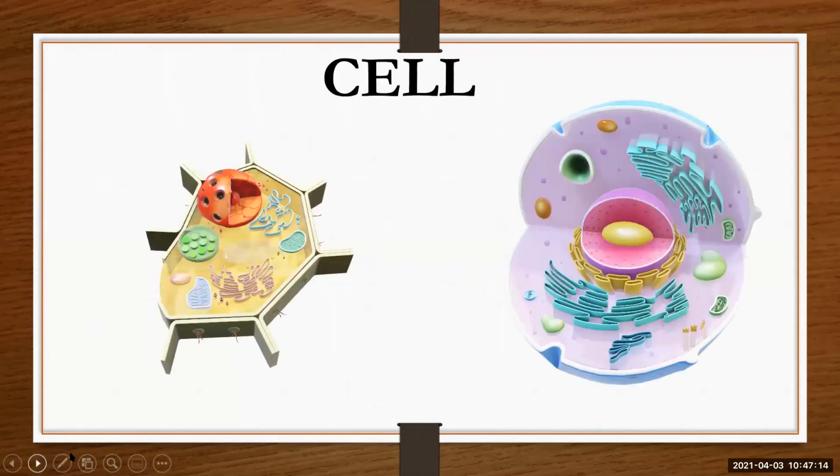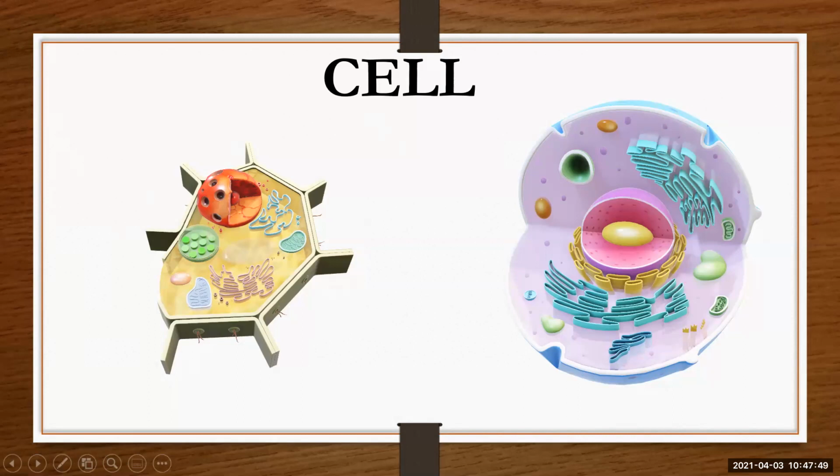Just now I said life means living matter, and living matter is such matter that shows certain attributes or characteristics. Let's see what those characteristics are. Today we are going to take the revision of this chapter. So, cell: what is a cell? The first characteristic is cell. That matter has a cell. A cell is a structural and functional unit of life. It may be a prokaryotic cell or a eukaryotic cell. Prokaryotic cells are those that don't have a true nucleus, but eukaryotic cells have a true nucleus.